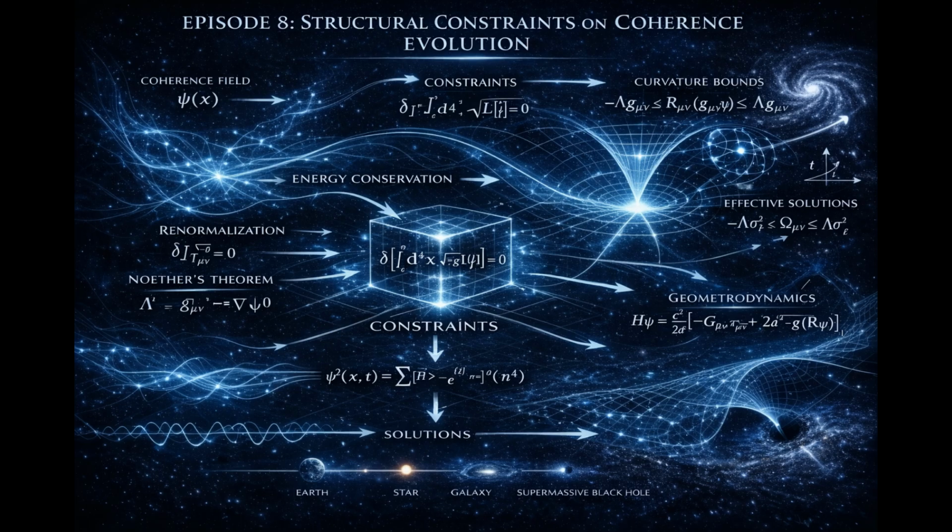Now, the next question is unavoidable. If only a narrow family of geometric evolution rules satisfy these constraints, does one of them match the structure of general relativity? And if so, does that mean gravity is not fundamental, or that gravity is the geometric projection of coherence dynamics? That question belongs to the next episode.